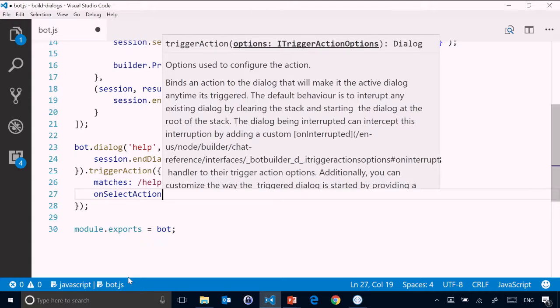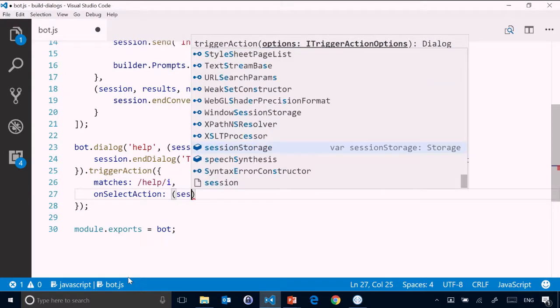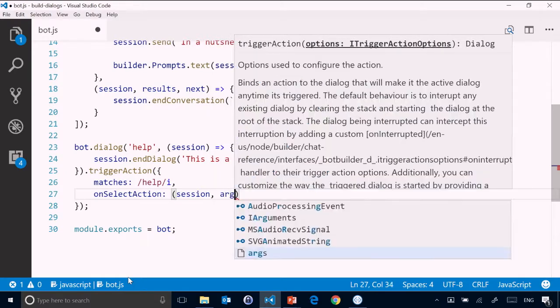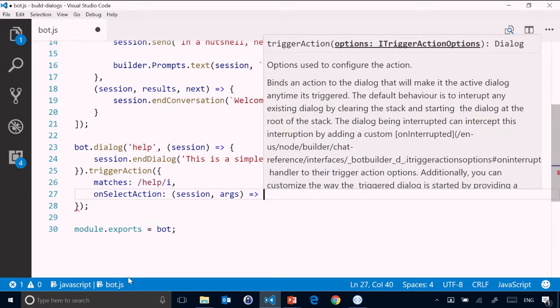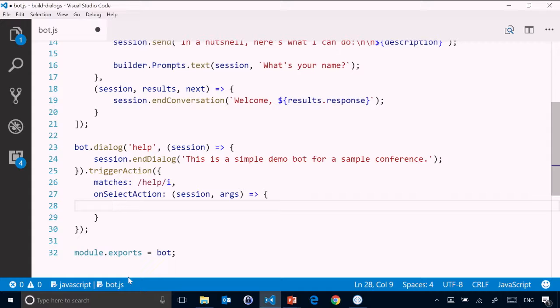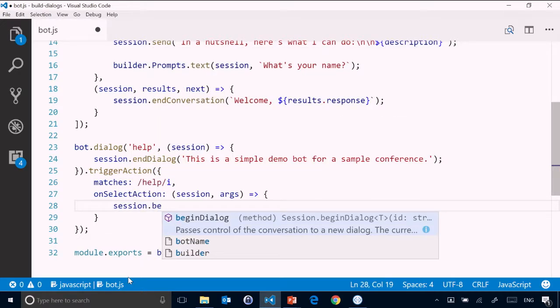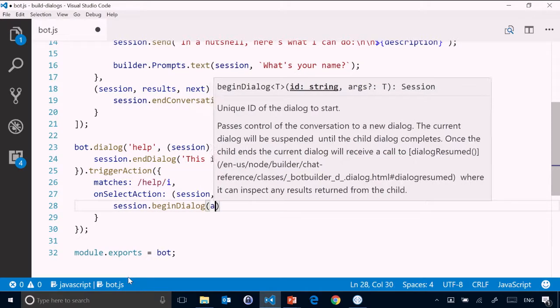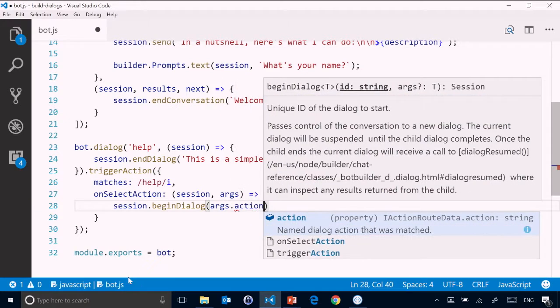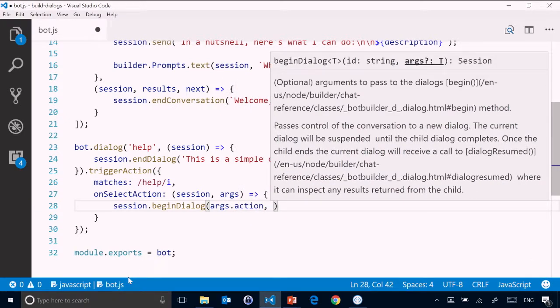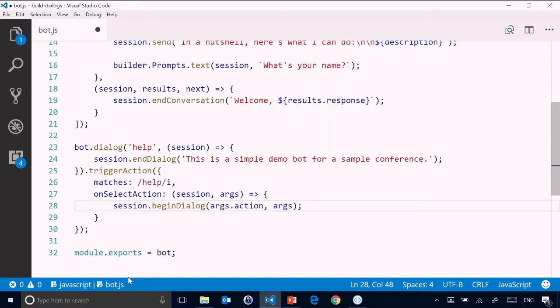So what I'm going to do is set this up with a function that's going to have two parameters, the session and then args, which is the args that are passed into here. And so now what I can do is say session.beginDialog and then args.action, which will give me the information about the action that it's just about to launch, and then simply say args, which would then get passed into the dialog.